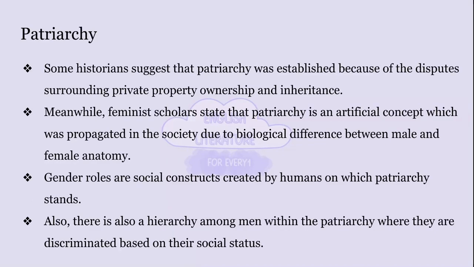However, feminist scholars suggest that patriarchy emerged due to biological difference and was later propagated in our society. Gender roles are additionally artificial concepts that are performed in our society to maintain power imbalance between the two sexes. Also, patriarchy does not only discriminate women, it also marginalizes men and creates a hierarchy within them.